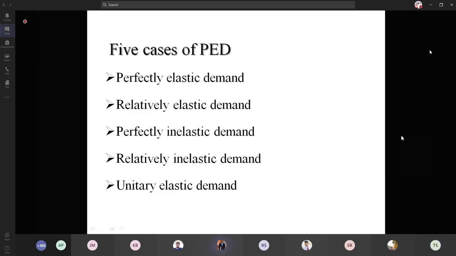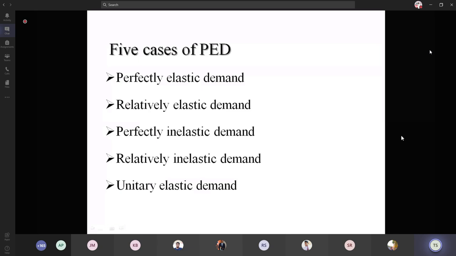Okay, what is inelastic demand? Inelastic demand says a greater change in the prices makes a smaller change in the quantity demanded. So that is termed relatively inelastic. When it comes to perfectly inelastic, there will be no change in the quantity demanded.